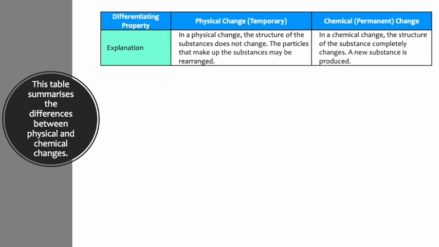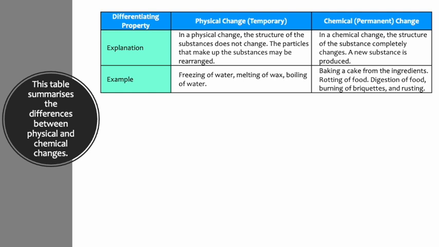This table summarizes the differences between physical and chemical changes. Explanation: in a physical change, the structure of the substances does not change. The particles that make up the substances may be rearranged. In a chemical change, the structure of the substance completely changes. A new substance is produced.